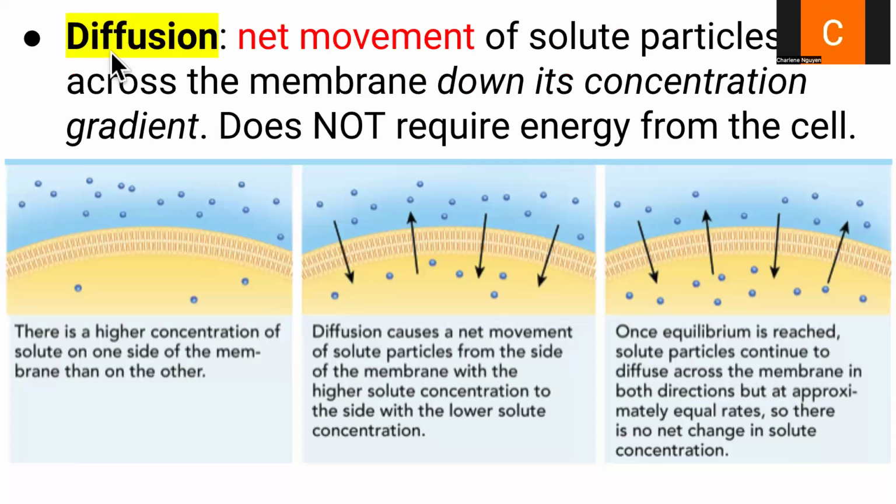So, diffusion is a type of passive transport. Diffusion is when we see different particles move from an area of higher concentration to an area of lower concentration. So once again, it's called moving down its concentration gradient. So keep in mind, this whole big idea is passive transport, not requiring energy from the cell, and diffusion is the movement of solute particles across the membrane from high to low concentration.